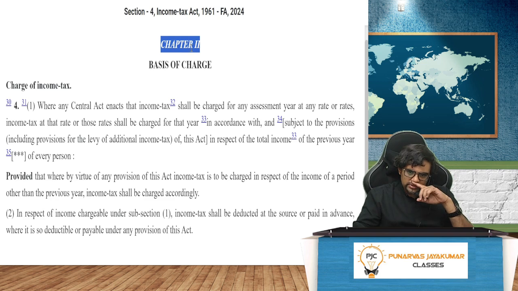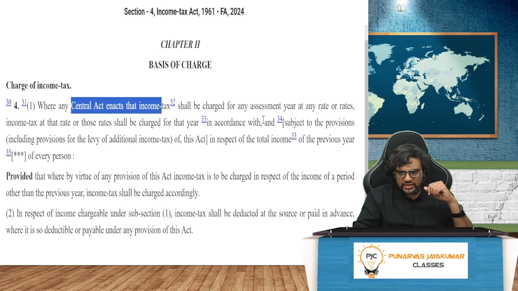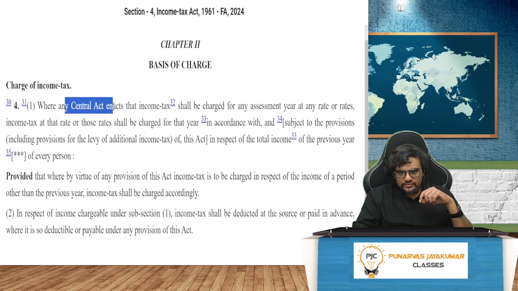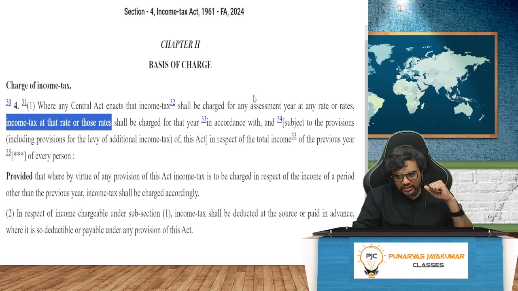Anyway, coming to this. Basis of charge. This is the charging section. I am charging income tax on what? Should be on income, no? You see, where any central act enacts that income tax shall be charged for any assessment year. We have already seen, the Constitution of India tells that only the Centre should pass a legislation to charge tax on income other than agricultural income. Here also they are telling where any central act, which act? This act, the Income Tax Act, shall be charged for any assessment year at any rate or rates. It's given in the Finance Act again. Income tax at that rate shall be charged for that year in accordance with all this.